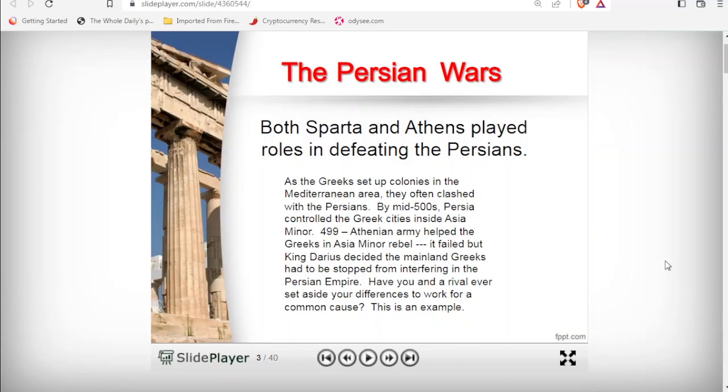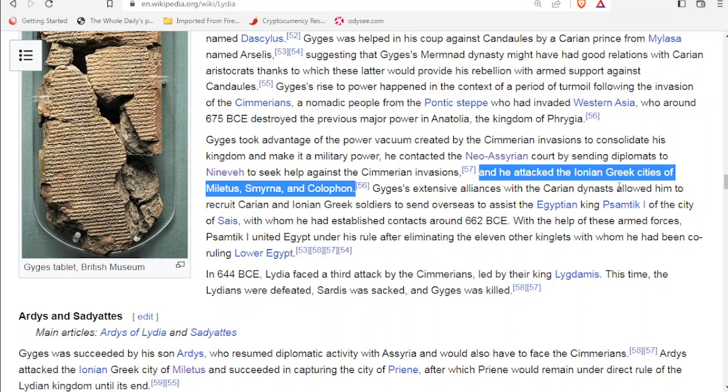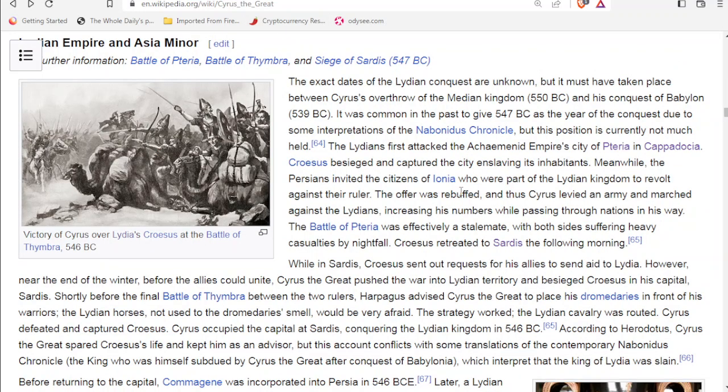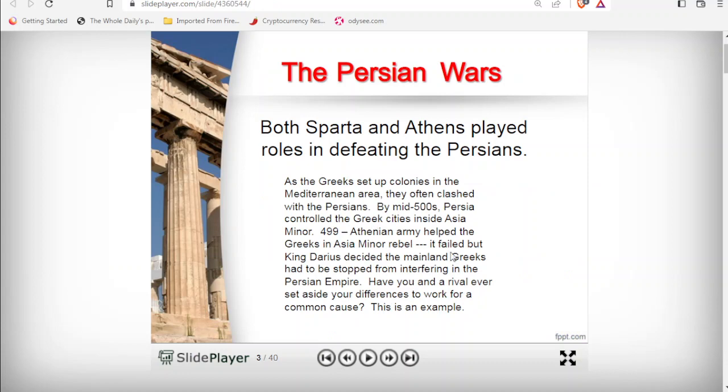Okay, so the Persian Wars. Both Sparta and Athens played roles in defeating the Persians. Sparta and Athens, probably two of the most famous Greek city-states. And if we read the next part: as the Greeks set up colonies in the Mediterranean area, they often clashed with the Persians. By the mid-500s, Persia controlled the Greek cities inside Asia Minor. So this is what we were just speaking about. We're looking at that history of Lydia conquering these Ionian Greek cities, and then Persia trying to get these Ionians to revolt. These are the Ionians that are in, well, Asia Minor.